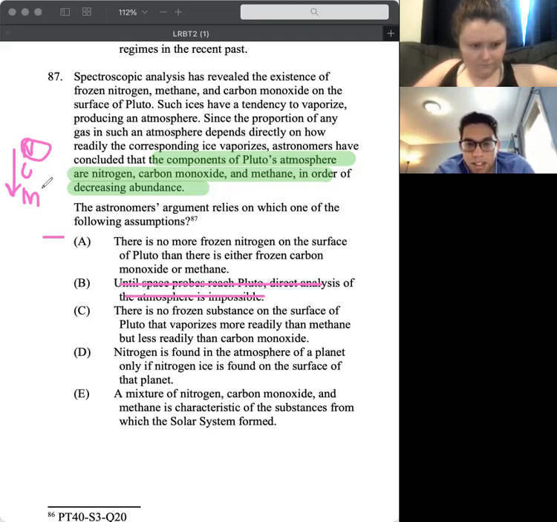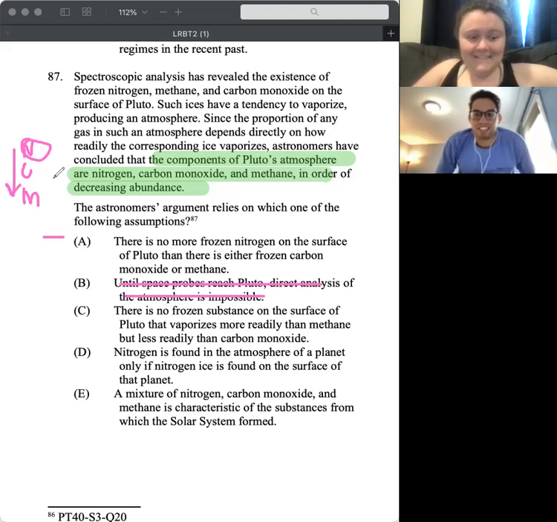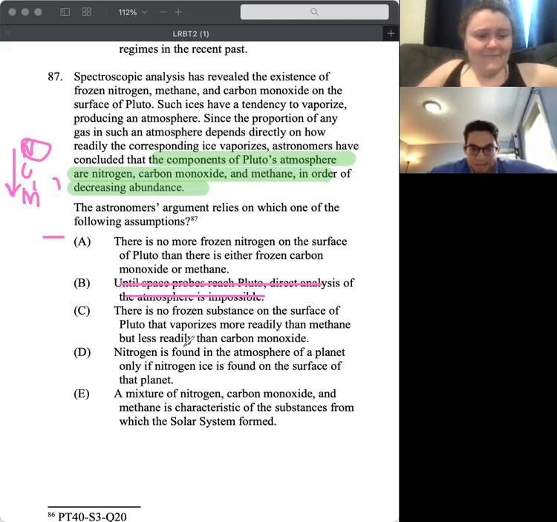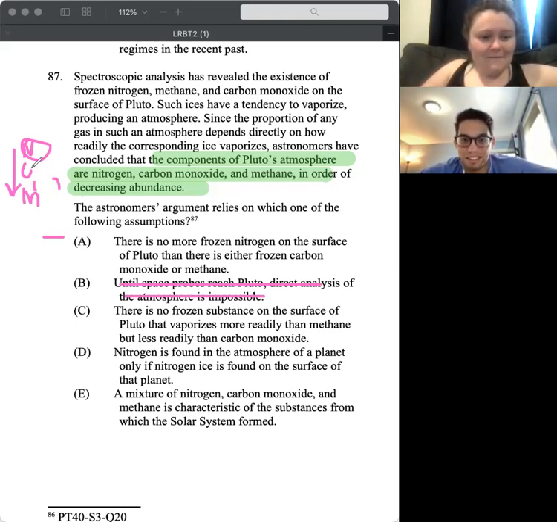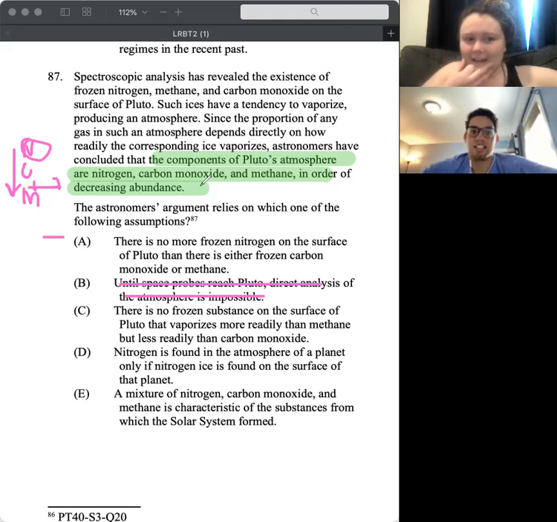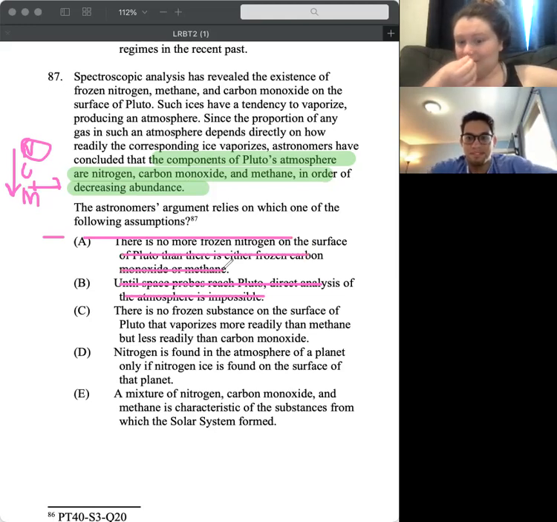So it's like a substance that's in the middle of them. Yeah, I feel like this has to be the answer, because more readily than methane, but less than carbon monoxide, it would have to be here. And I think we're saying that only these three, right? Yeah, so I would cross A off at this point and leave C, leaning definitely towards C.